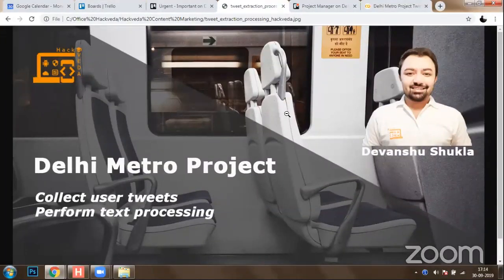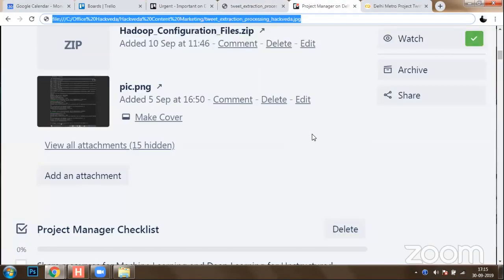Okay, welcome everyone. So we are working on the Delhi Metro automatic delay prediction project today. The objective of the project is that we are going to collect user tweets and perform text analysis on it. Now, in order to do that, we'll quickly explore what has been done till now.